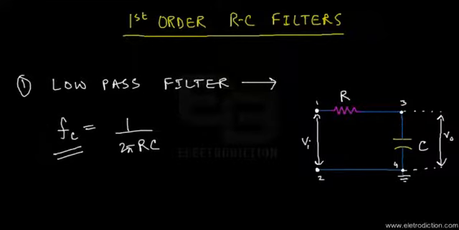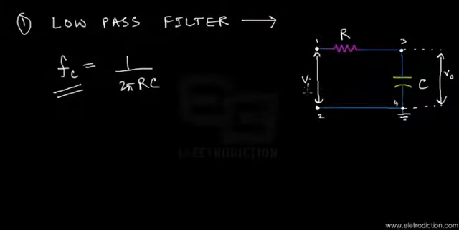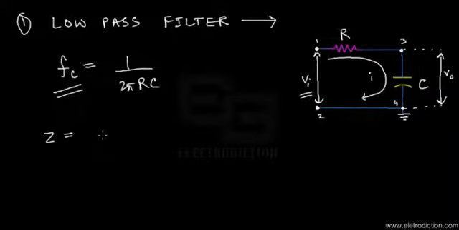Let's pull the page down a bit first. Since we have assumed that the input signal is given by the term Vi, it's quite natural that a current would be generated due to the application of this input signal Vi. Let's call this current small i. If we try to find the impedance of this circuit, the impedance would be given by Z equals XR plus XC.